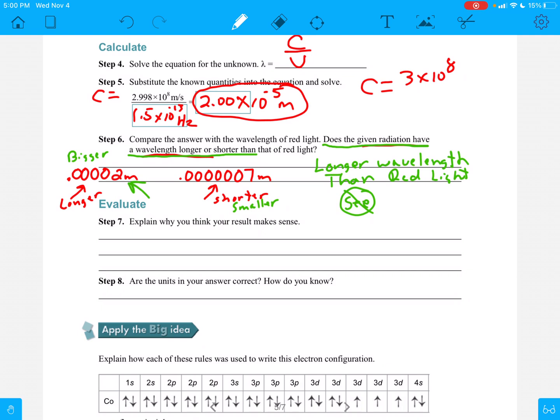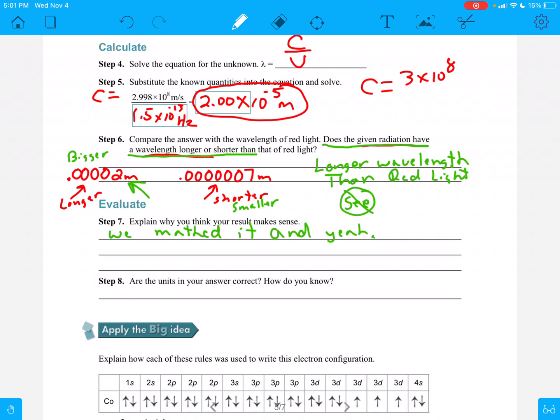Okay, now let's look at this. Explain why you think this result makes sense. Well, we just did the math, right? And everything worked out. So I just say we mathed it. We mathed it. I'm being a monster right now, but it just shows it.